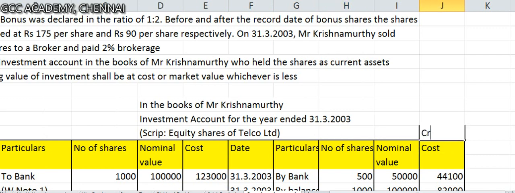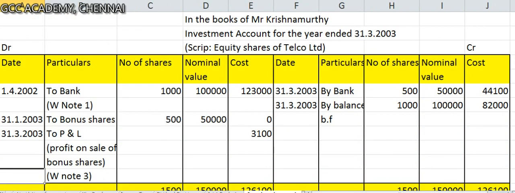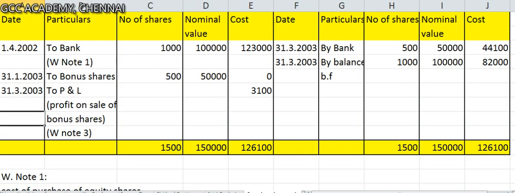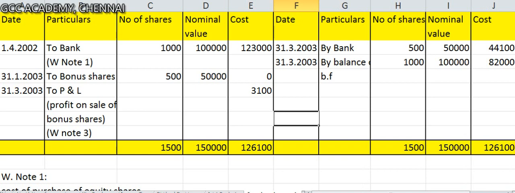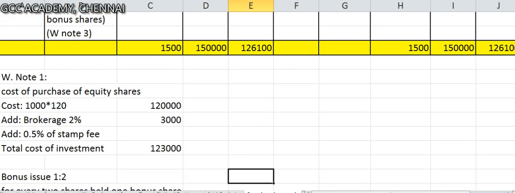Now we'll go to the next problem. This is the format of investment accounts, and very importantly, whenever you sell some shares, you should determine the profit or loss, and profit or loss, if any, should be transferred to the P&L account. So the determination of profit or loss becomes an important working, and for this you need to know what the cost of purchase of shares is. Everything involves some working here. That is why I have given proper working notes. Hope you understood it properly.